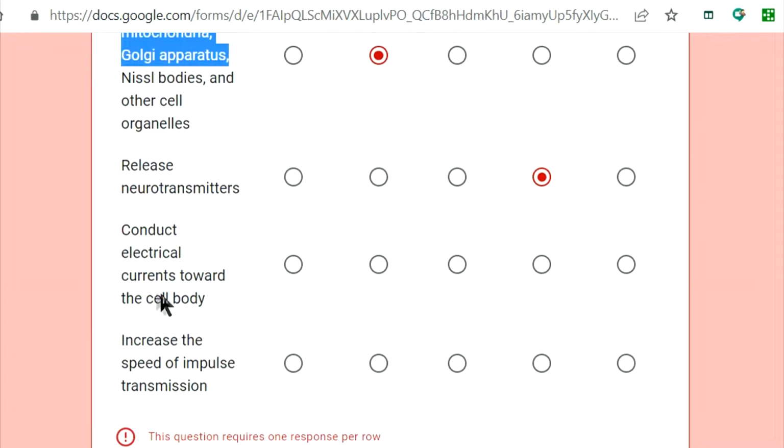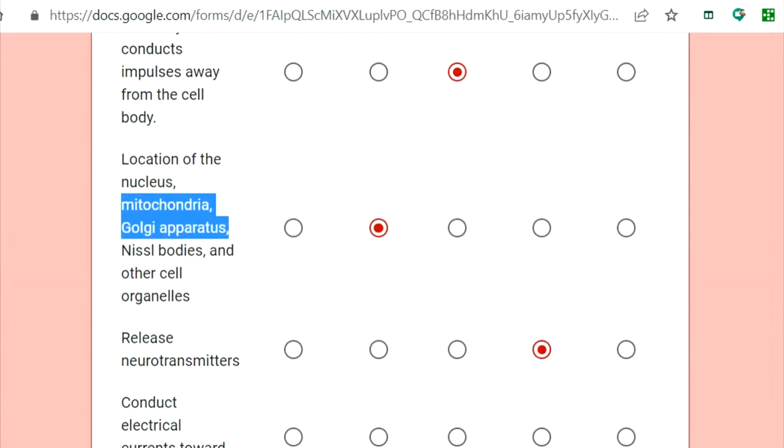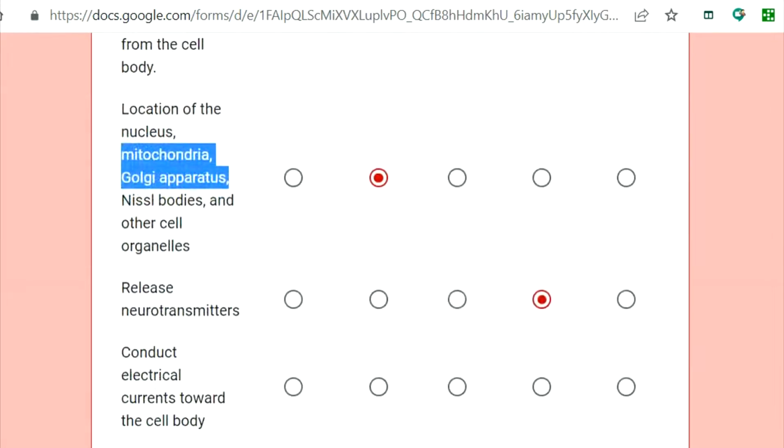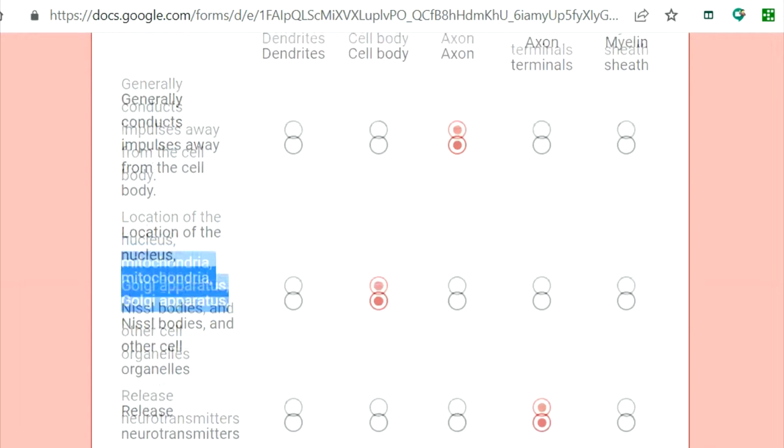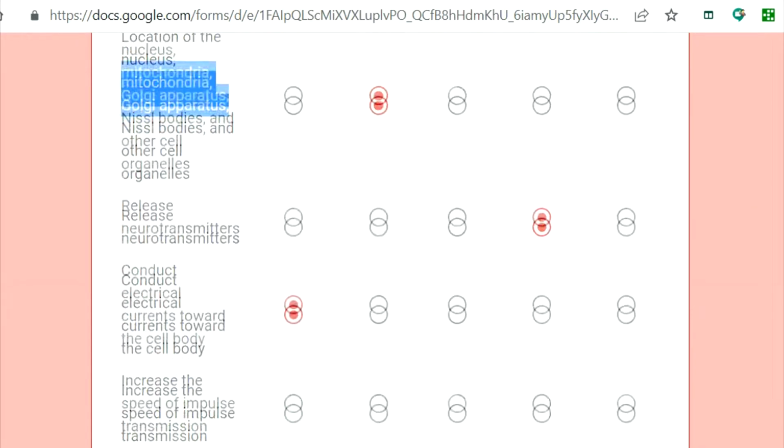Conduct electrical current toward the cell body. So just imagine the neuron structure and you will find the answer. The answer is the dendrite, right? Dendrites conduct electrical currents toward the cell body. The last one, increase the speed of impulse transmission. Okay, it is the myelin sheath.